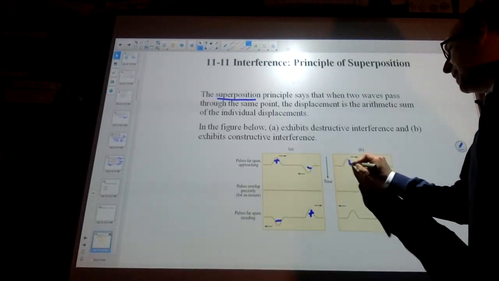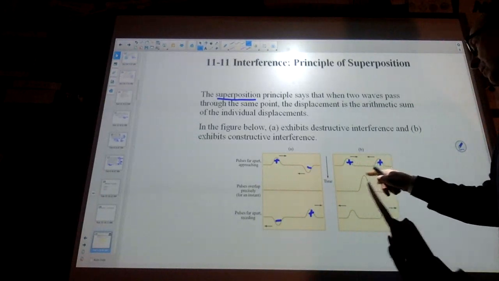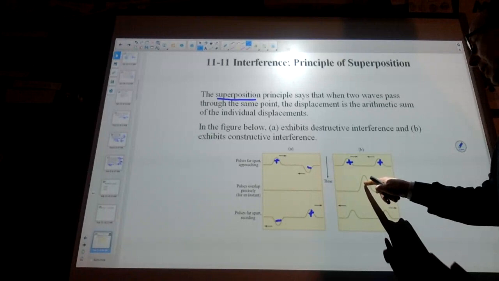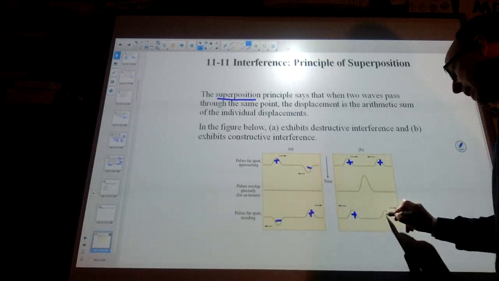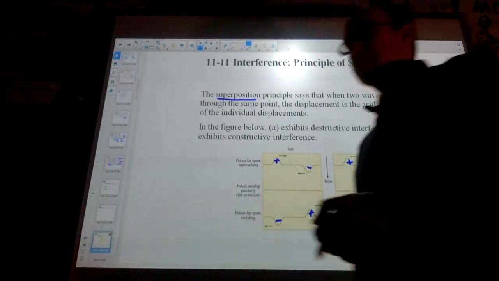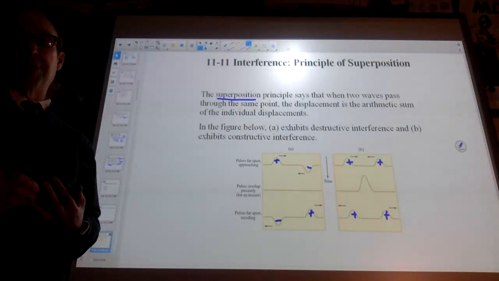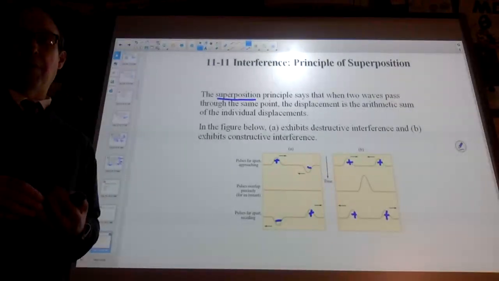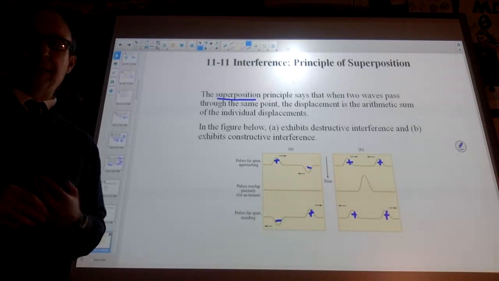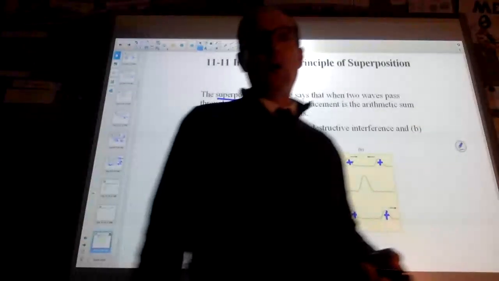When they're both on the same side, I'm calling them both positive pulses here, when they come together, they're going to become a pulse that is the combination of the two of these, and then afterwards they continue on like nothing happened. Again, this would also be unusual for particles. Imagine rolling a bowling ball towards another bowling ball that was rolling towards it. They come together, become a bowling ball that's twice the size, and then split back into what they are and continue on their way. This is unusual behavior. This is one of the things that only waves do.